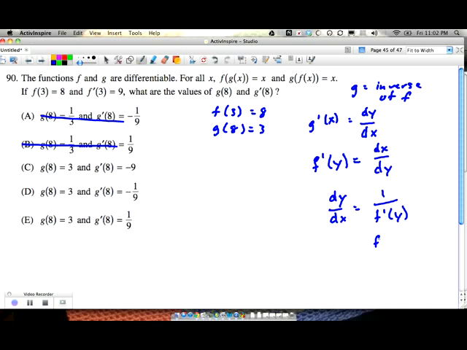Well, f prime of y is really f prime of g of x. So it's 1 over f prime of g of x. So that's really what's happening. And g prime of 8 then is going to be 1 over f prime of 3, which is 1/9. So the answer would be E.